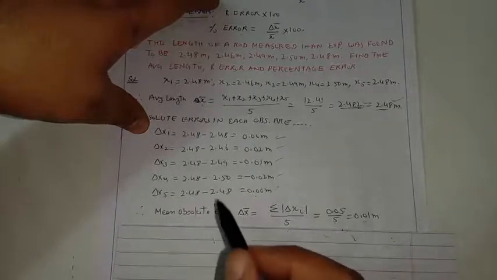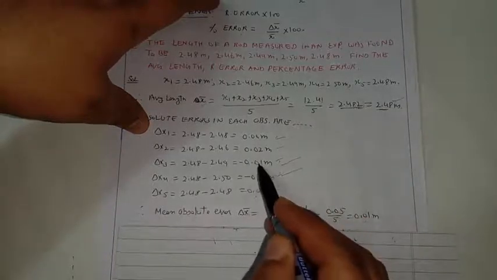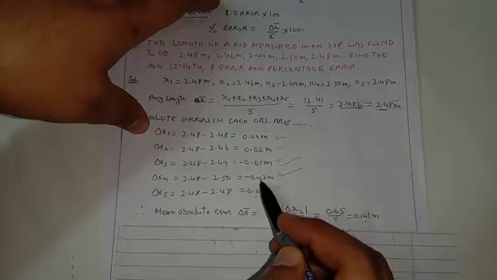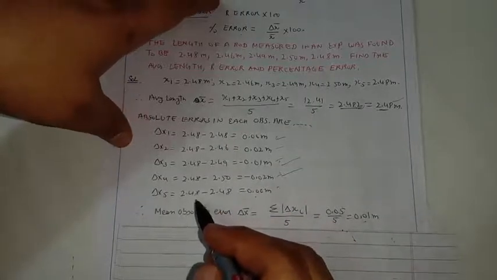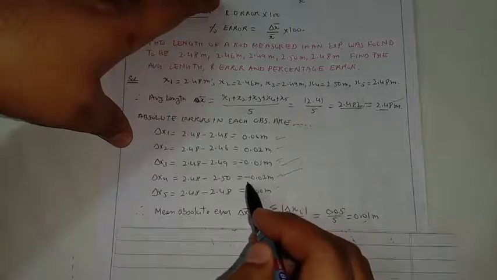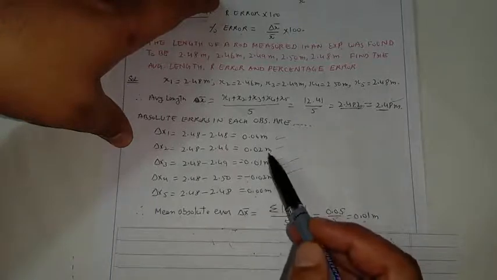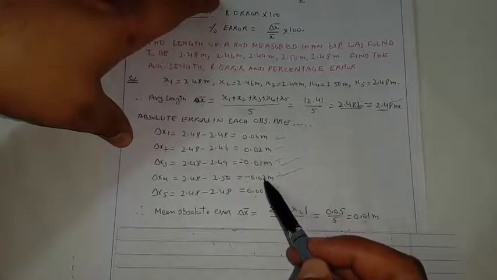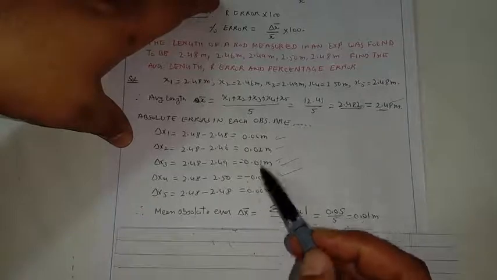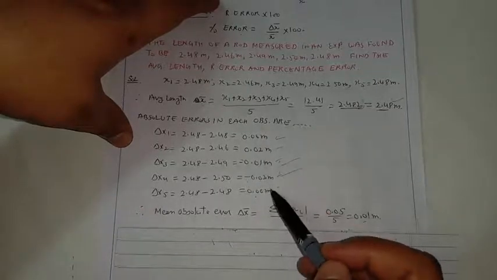One thing over here: these two values are negative, minus 0.01 and minus 0.02. Remember, when we are calculating the absolute error, we are not considering the negative sign, only the positive magnitudes. So after removing these negative signs, we are left with the values 0.01 and 0.02. If we add all these values, 0 plus 2 plus 1 plus 2 plus 0, it gives us 0.05. So this is the mean absolute error.